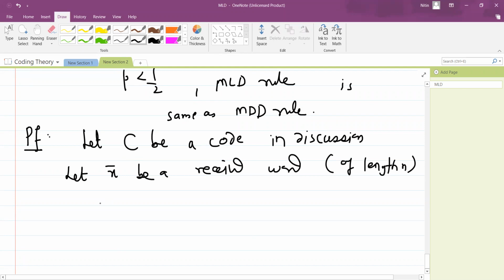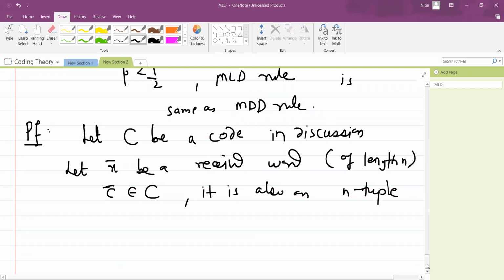Whatever c bar belonging to C we are getting is also an n-tuple. Suppose the components of x bar are x1, x2, ..., xn, and the components of c bar are c1, c2, ..., cn.